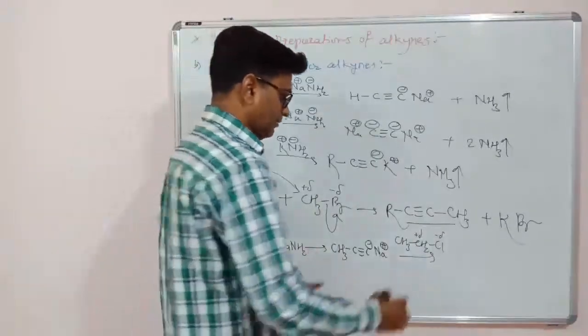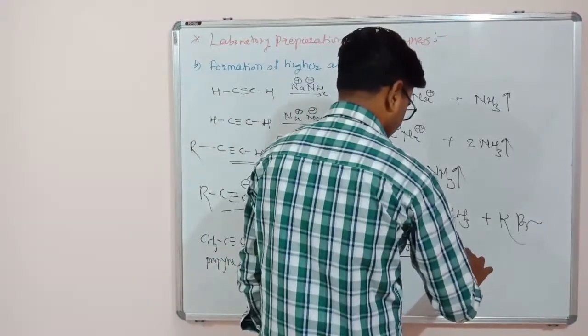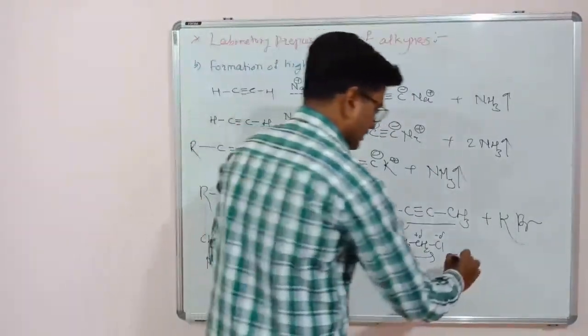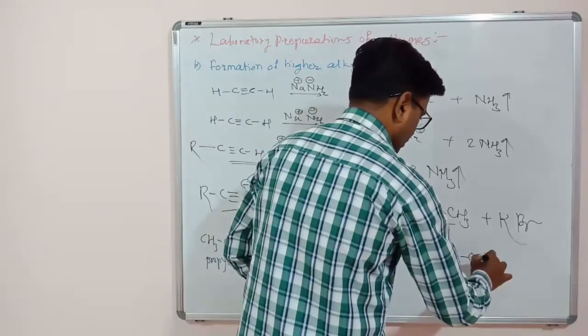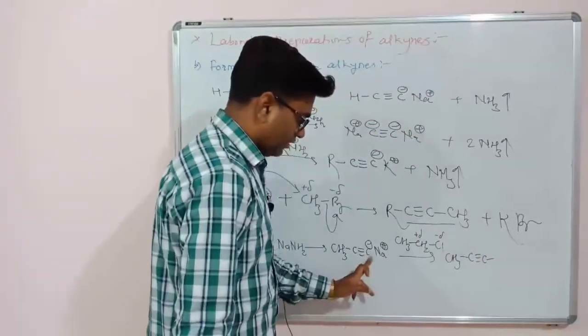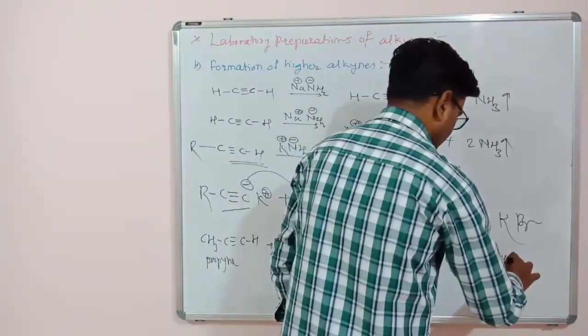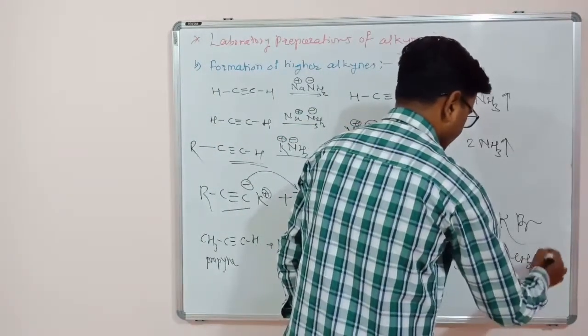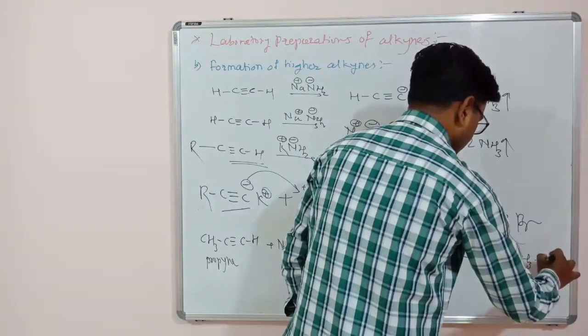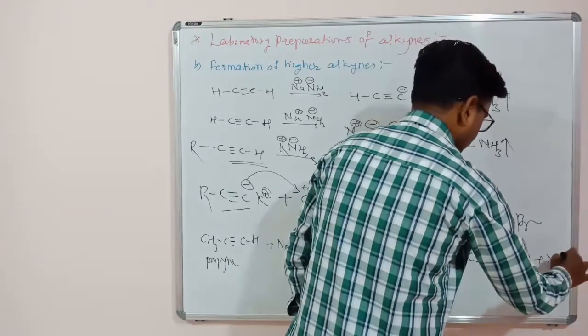So what will be the product here? CH3, C triple bond C, and this carbon forms a bond with this CH2 and CH3. So here will be CH2CH3, plus NaCl as the byproduct.